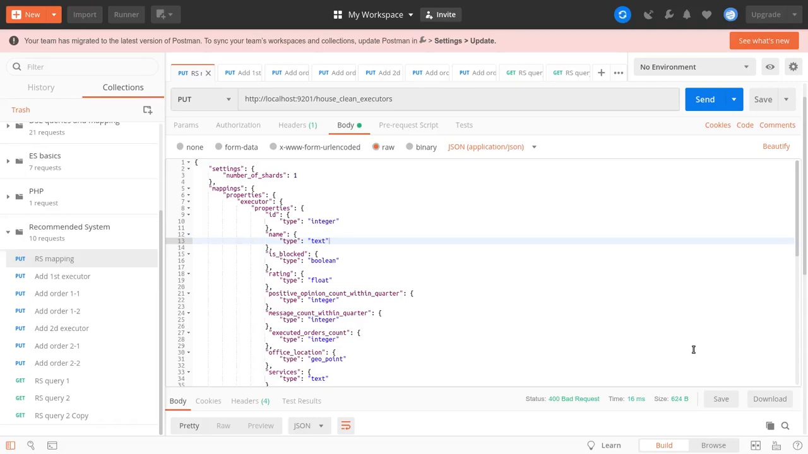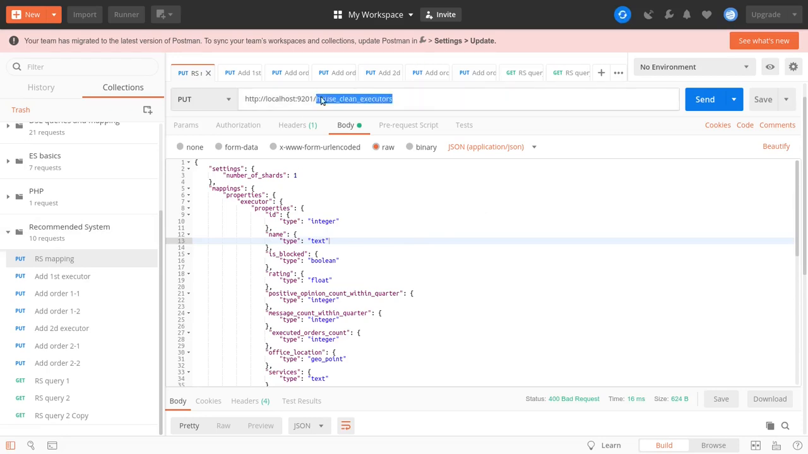Hi Elasticsearch fans! In this section we are going to start our work with building a recommendation system for our house cleaning marketplace. As you remember, from one side we have customers that want to order a service for cleaning some object, and from another side we have some companies and private persons that are providing the corresponding cleaning services. So let's start with our mapping.